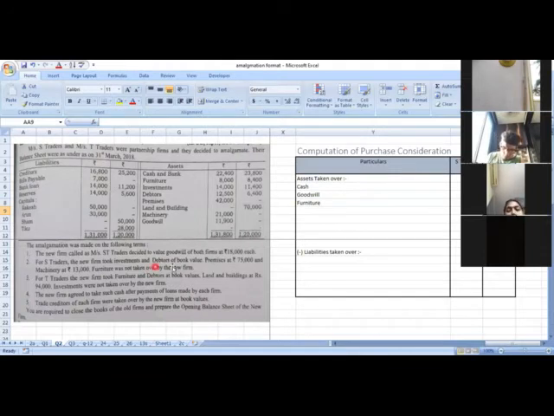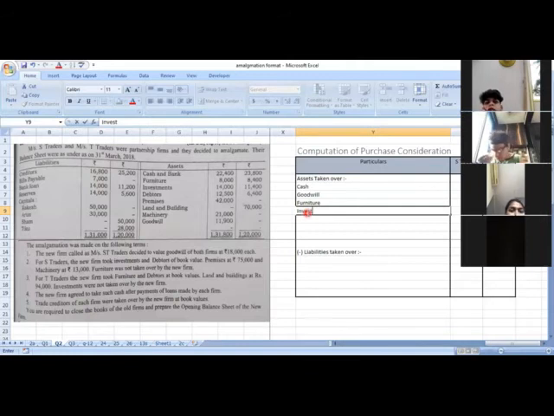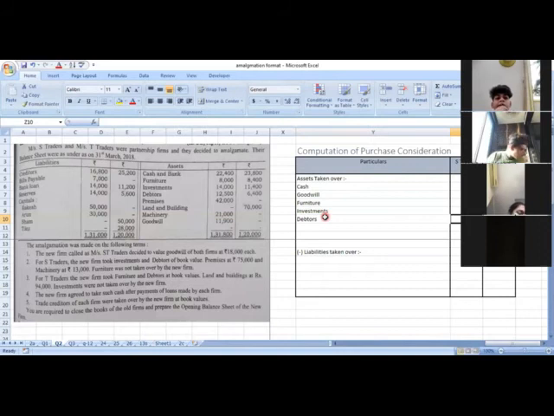Next is investment, and the data is at book value. Fine. So investment, the amounts are 14,000 and 11,400. Next is debtors. Even debtors are at book value, so 12,500 and 6,400.